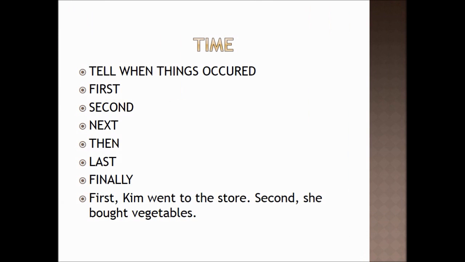Let's talk about time. We are pretty familiar with these transitional words. Whenever we want to tell when things occurred at a particular moment in time, there are some transitional words that we use. We pretty much know words like first, second, next, finally, last. So we're pretty good with time. So first, Kim went to the store. Second, she bought vegetables. Those words first and second let us know the order in which things happen. So transitional words used for time are very helpful. Just remember that time transitional words can be more than just first, second, and third, okay? It could be at the same time, to let you know that two things were happening at once.